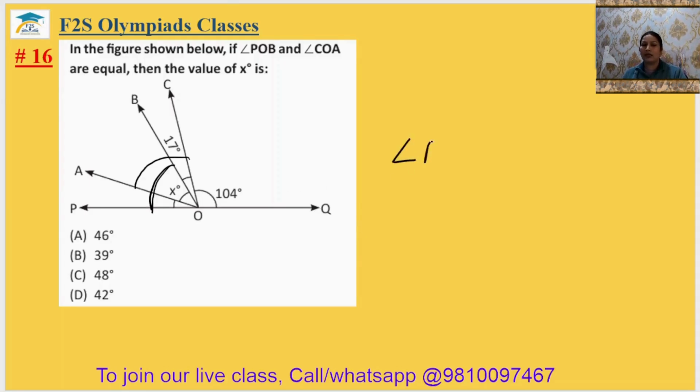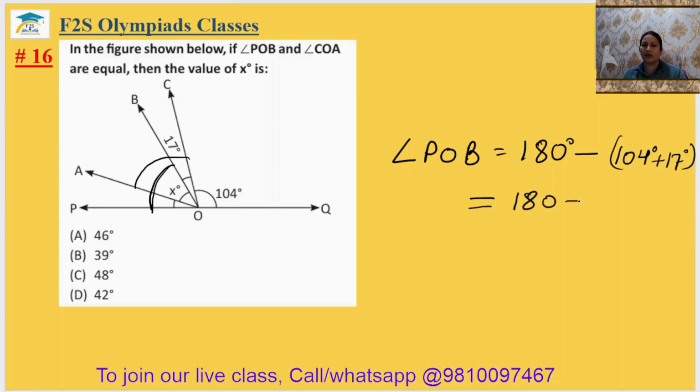So angle POB will be equal to 180 degree minus 104 degree plus 17 degree, considering it as the linear pair. Okay. So 104 plus 17, 121. So angle POB will be your 59 degree.